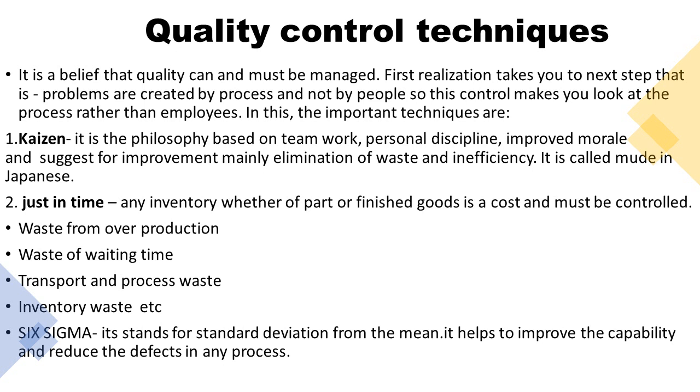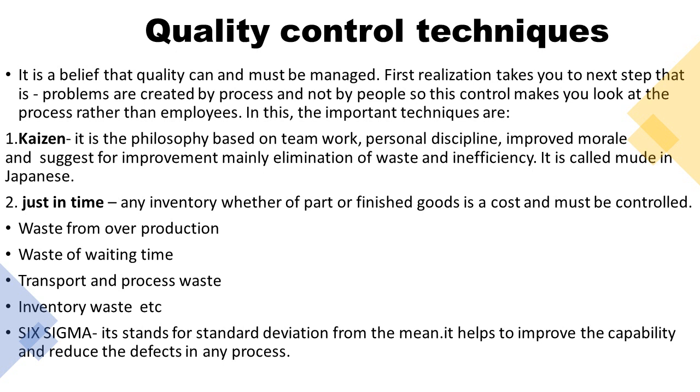In the techniques, we have a very important point, the Kaizen technique. What is it? It is a philosophy based on teamwork, personal discipline, improved morale, and suggestions for improvement, mainly elimination of waste and inefficiency. It is a Japanese technique. According to this, continuously eliminating waste and continuously improving our work. So this philosophy is guiding us for continuous improvement in our work. Not only that, it mainly concentrates on eliminating wastage and inefficiency.